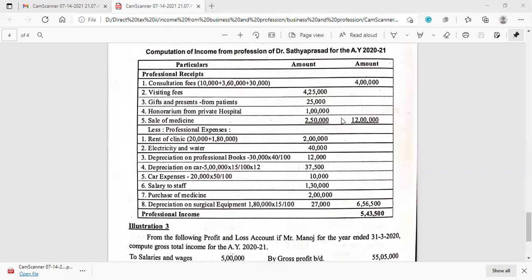So this is the total value of 12 lakh. From 12 lakh, if we deduct 6,56,500, we'll be getting 5,43,500. So this is about the problem.